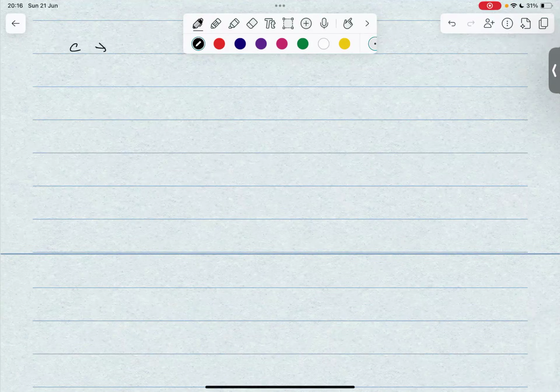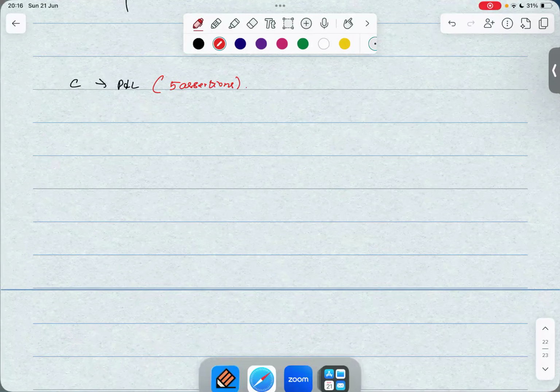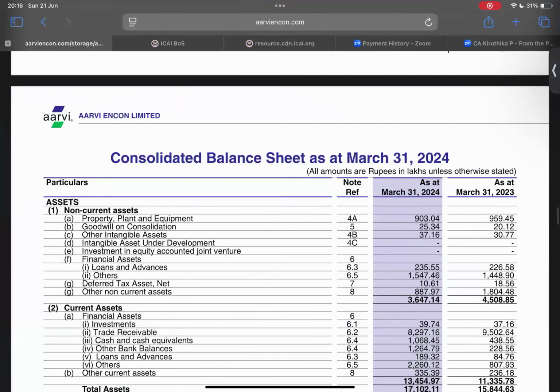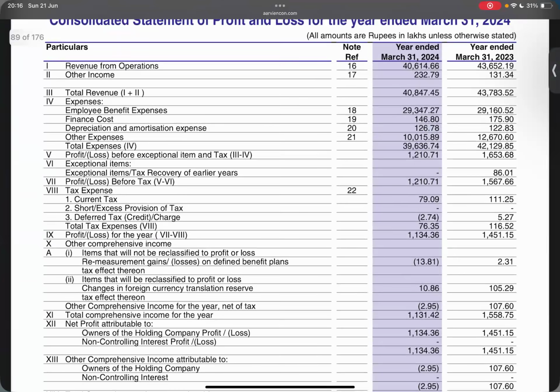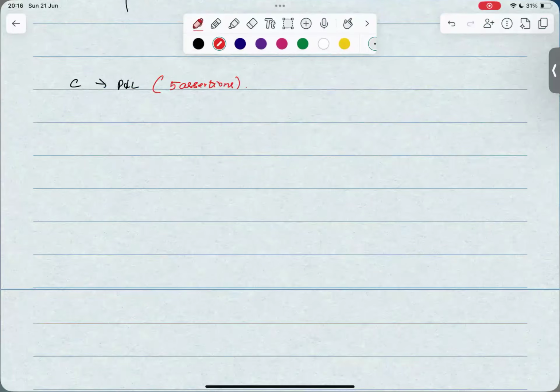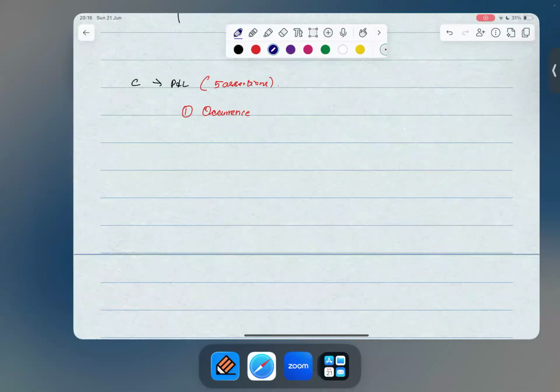Can we move on to the next one, which is C, that is P&L. How many assertions did we discuss? We had 5 assertions. Shall we take the example of revenue from operations here? Yes, we can take revenue from operations. Number 1 is occurrence. What was the total revenue from operations?